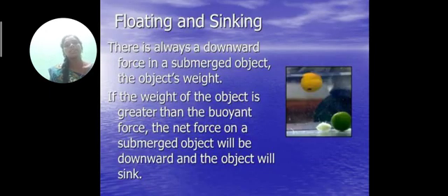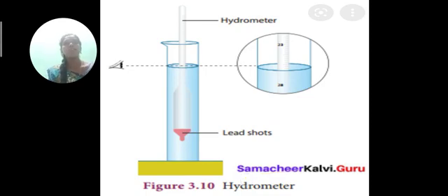Floating and sinking. There is always a downward force on a submerged object: the object's weight. If the weight of the object is greater than the buoyant force, the net force on a submerged object will be downward and the object will sink. We will see about the hydrometer.